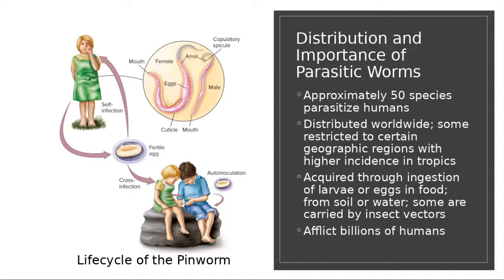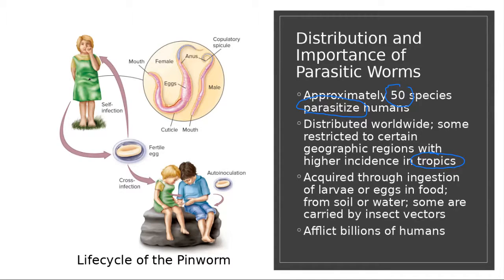There are approximately 50 species that are parasitic to humans. They are distributed worldwide, but mostly in the tropical areas, which have more incidence of worm infection. They can also cause infection in animals, like dogs, for example.